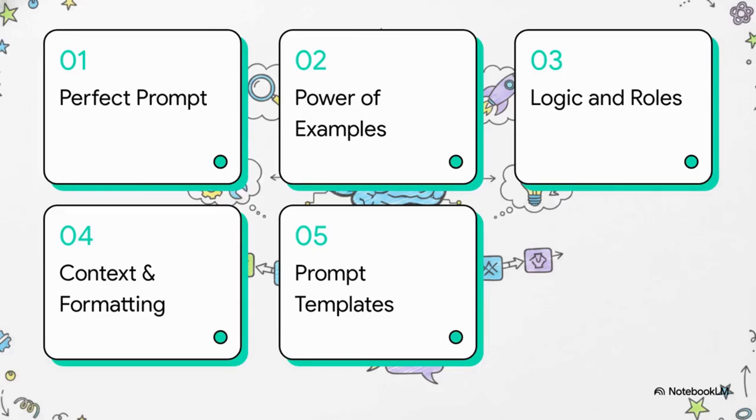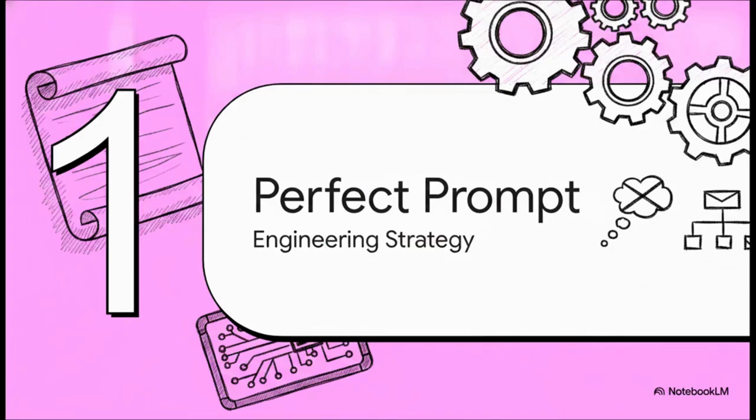Here's a quick look at our roadmap for today. We'll be covering architecting the perfect prompt, the power of examples, shaping AI logic and roles, context and output formatting, and finally, building repeatable prompt templates. Let's kick things off with Section 1, Architecting the Perfect Prompt.